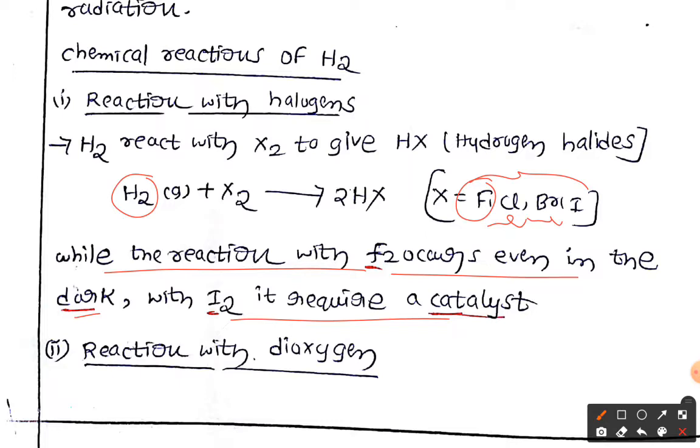Here it depends on what I want to convey: from fluorine to iodine, the rate of reaction is going to increase. Rate of reaction, we already discussed, relates to time. So with fluorine it is going to react quickly, but with iodine we need a catalyst. As you know very well, a catalyst is going to increase the rate of reaction.